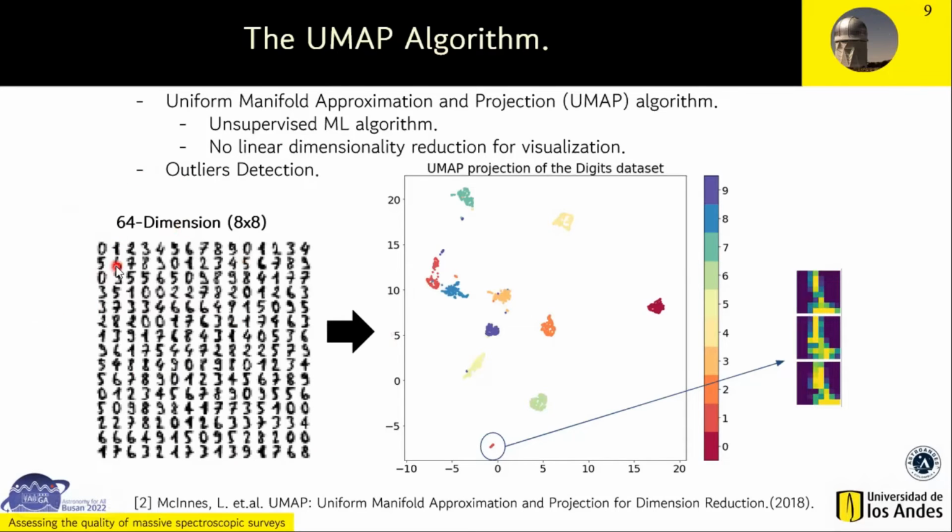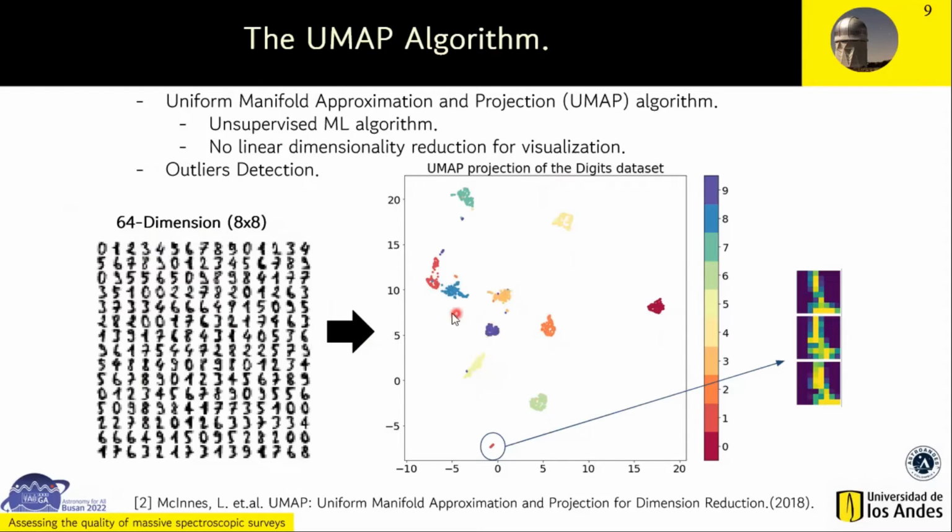This is a real-world example. The inputs are figures handwritten with numbers from 0 to 9. Each figure has a dimension of 64, is an 8 times 8. Then, using the UMAP algorithm, it's possible to obtain this two-dimensional reduced projection. The numbers are clustered by class.